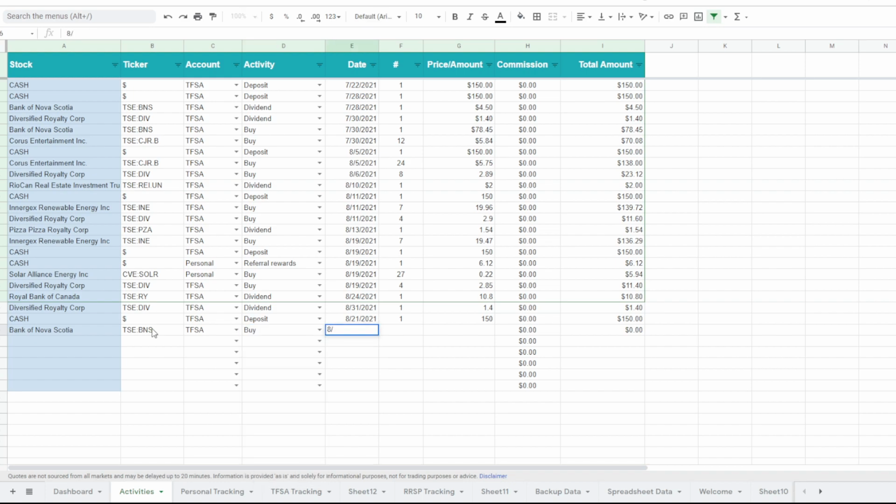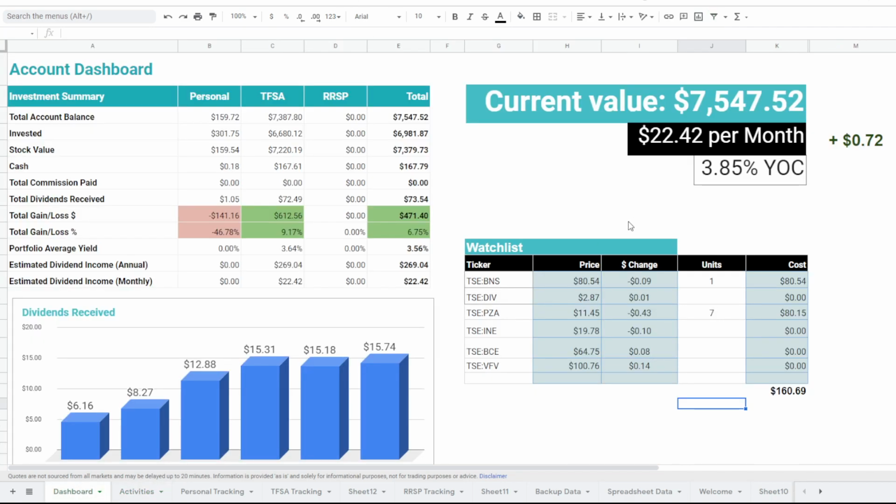So we will wait for those, and then I will update this with this information, and then go back to the dashboard, and then we will see this go from 22.42 up to the new amount, which would be putting it over almost $23, $23.10 or so. So I think my math is totally off there.